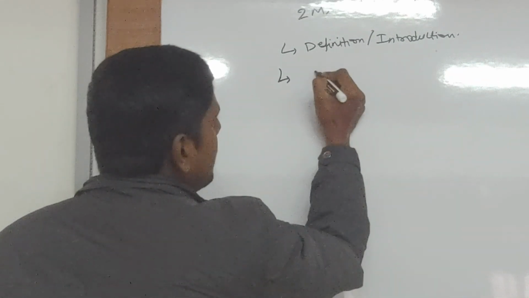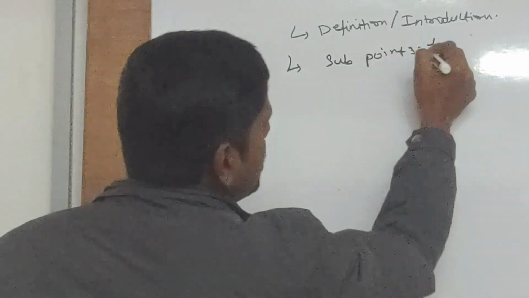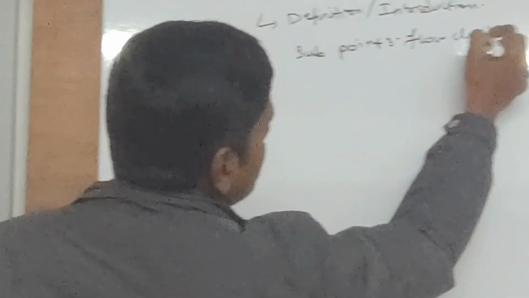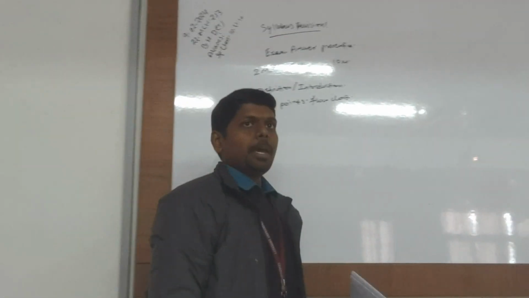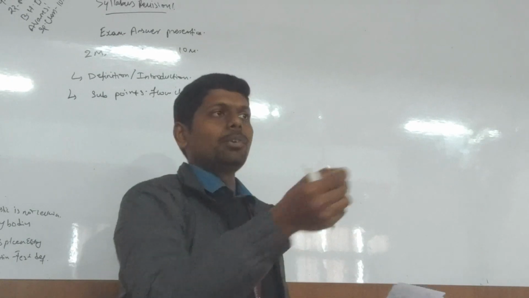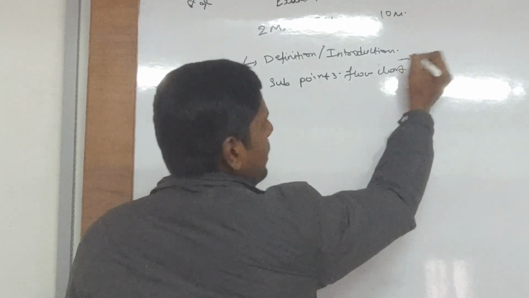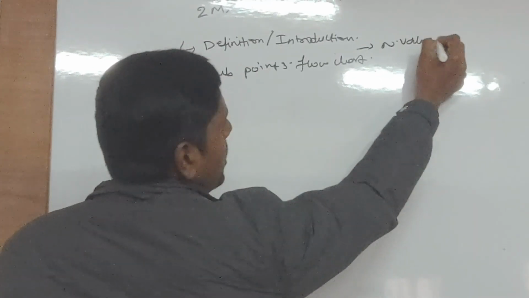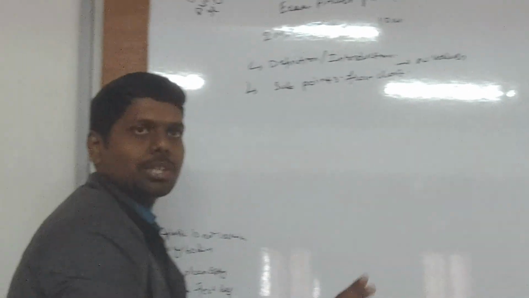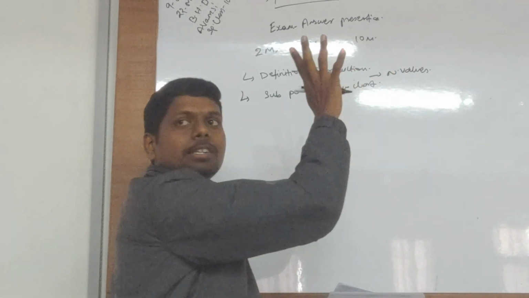Maybe the topic is discussing bleeding time. First you will write what bleeding time is. If there are any normal values, you must mention all the normal values immediately after the definition, so it is clear.